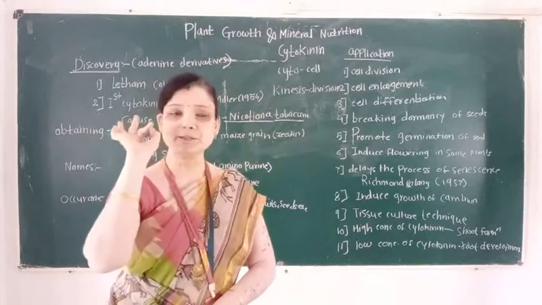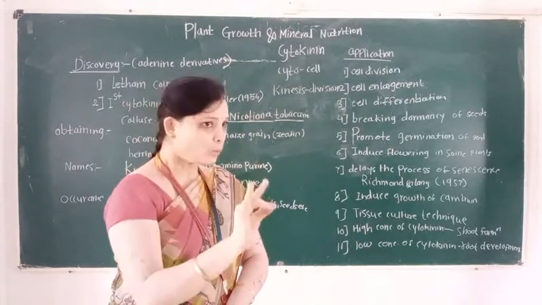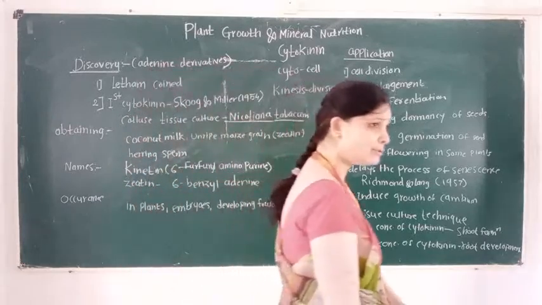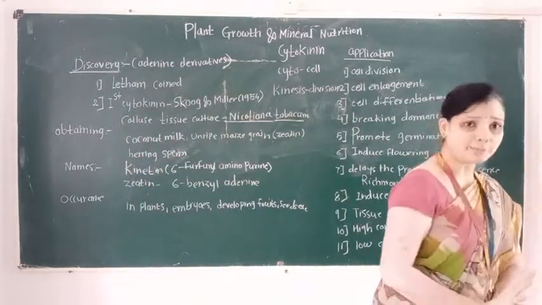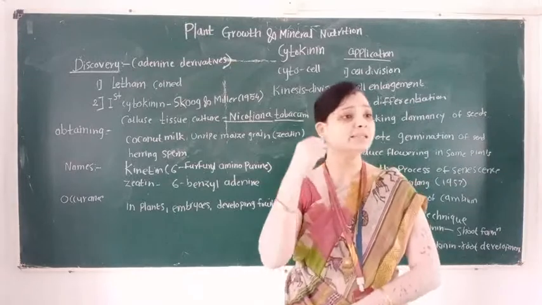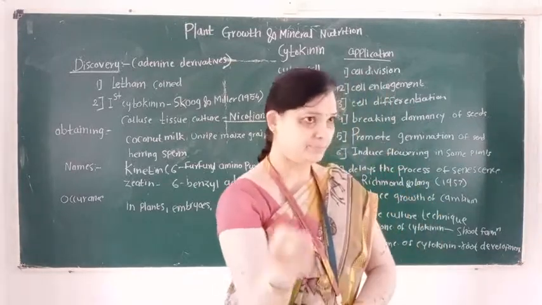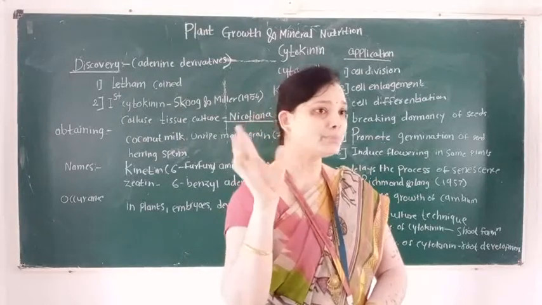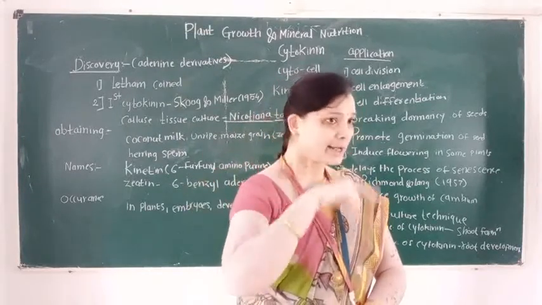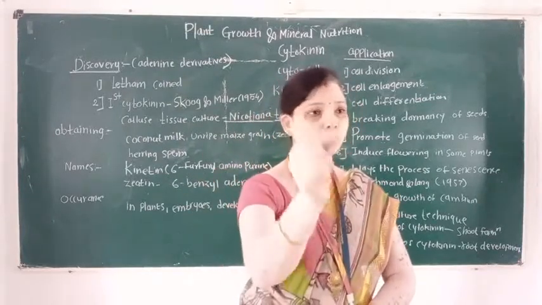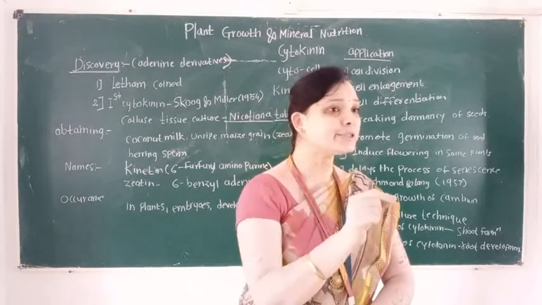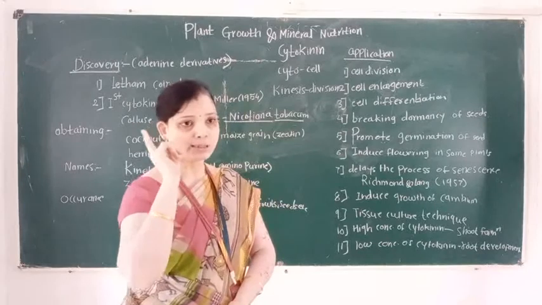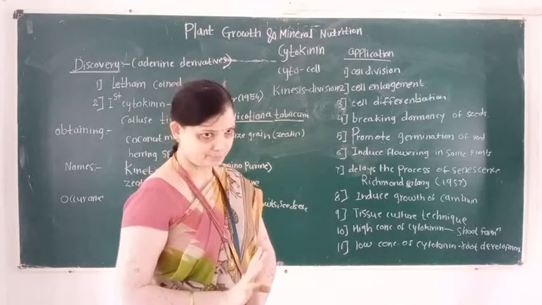First application is promote cell division. Second application, cell differentiation. Then cell enlargement, breaking dormancy of seed. Next, promote the process of seed germination.